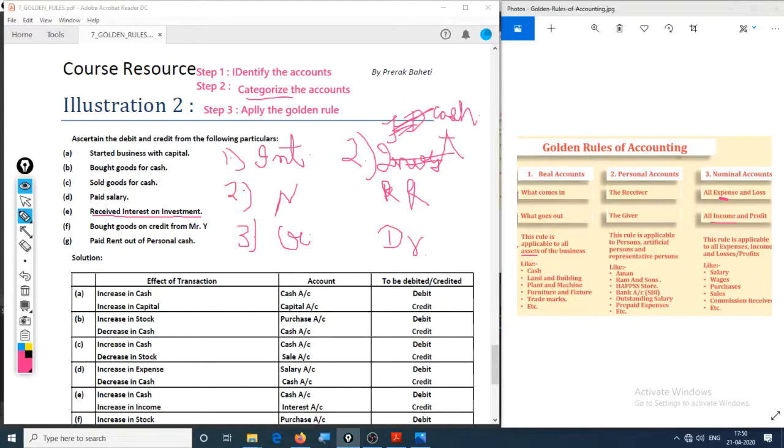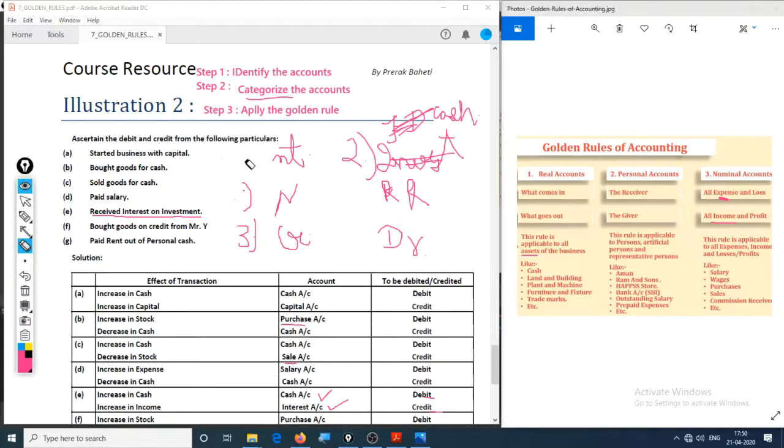As you can see right here, this is the fifth one. Cash coming in is debit, and this is interest, that is credit. Also you can see here we named this purchase and sale as goods, but if you want a systematic account you can never use the word goods, because it is either a purchase or a sale.